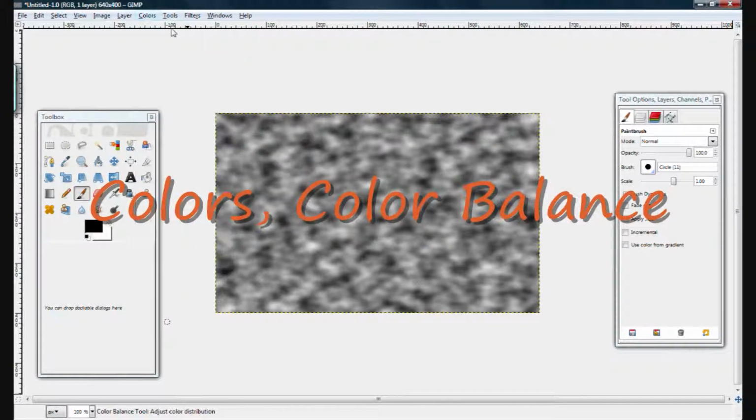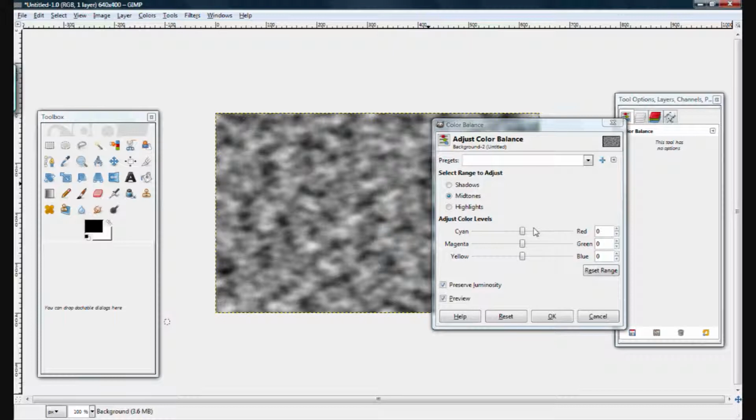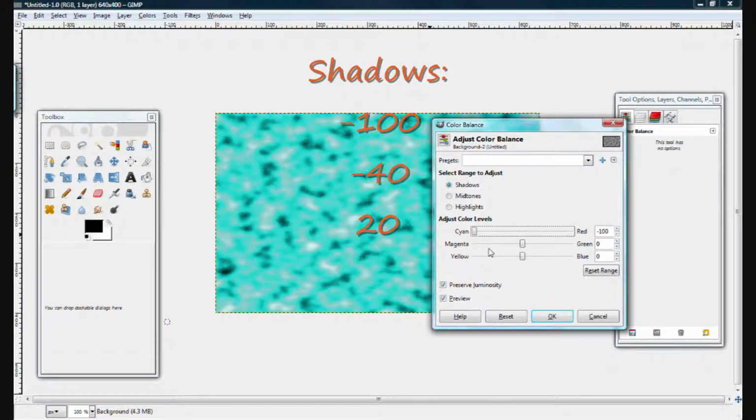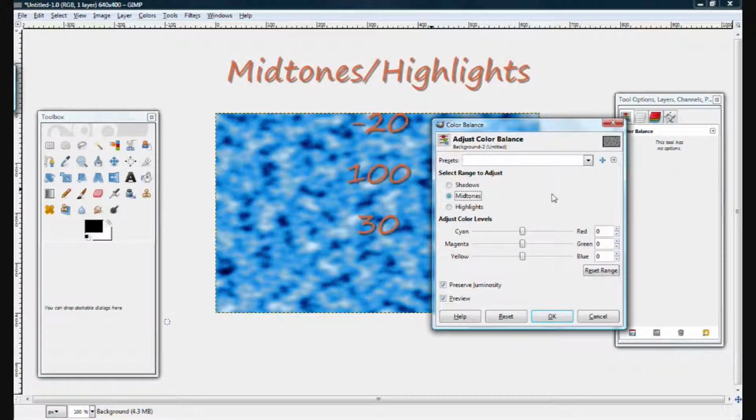So we go to Colors, Color Balance. There we go. Now go into your shadows, and here we go. For shadows, -100, -40, and 20. And for midtones, -20, 100, and 30. And for highlights, do the same thing: -20, 100, and 30.